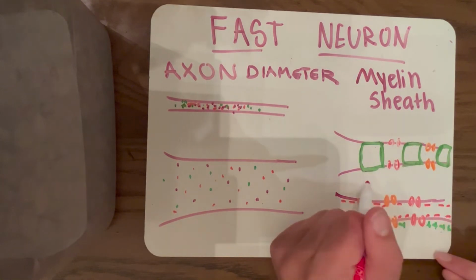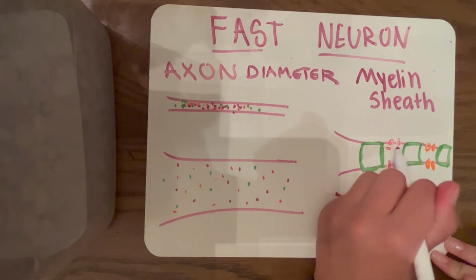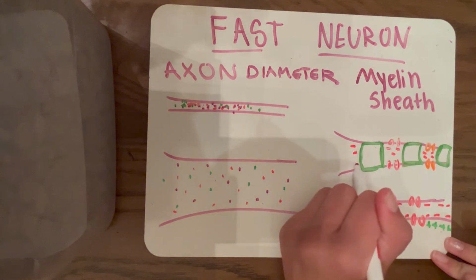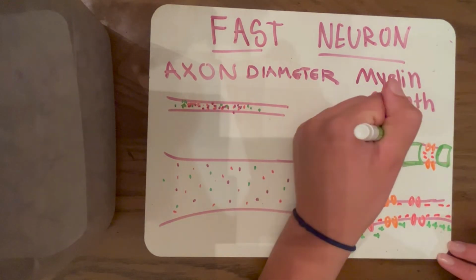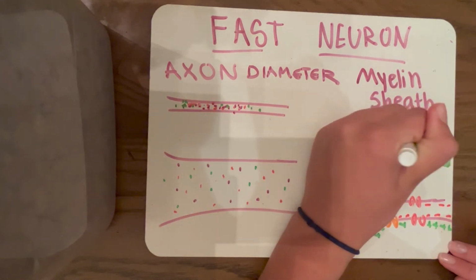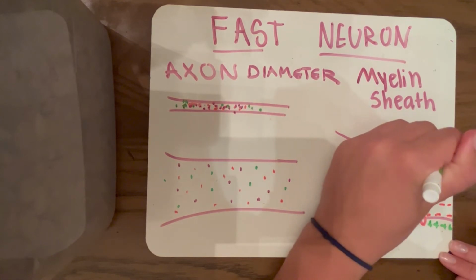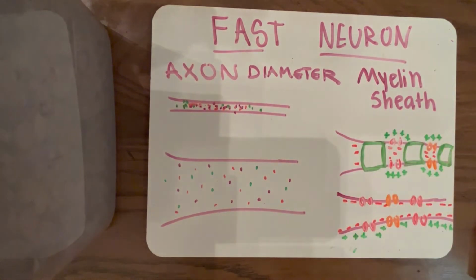The spaces between the myelin sheaths are called nodes of Ranvier, where the voltage-gated ion channels are located. Since there is no sheath, positive ions gather outside the cell where the gates open, and more positive ions flow in.